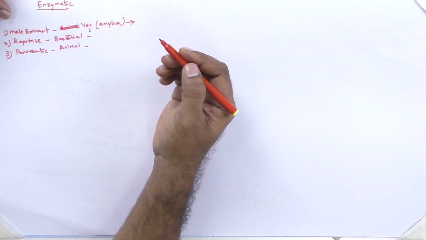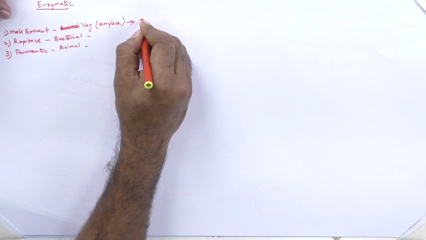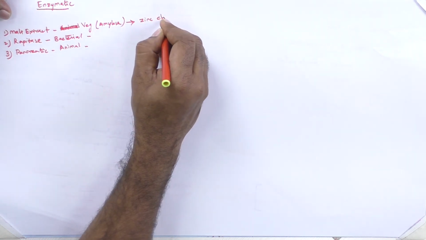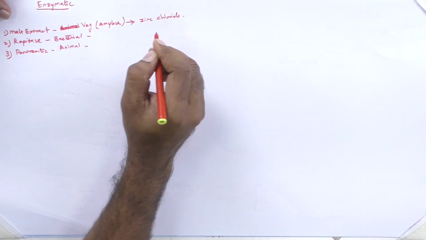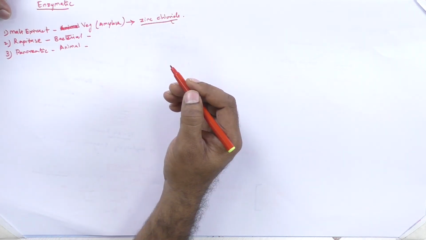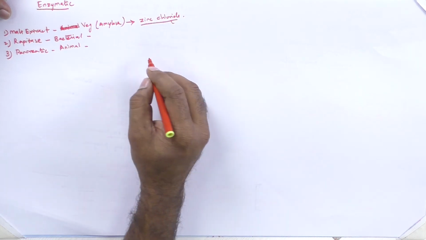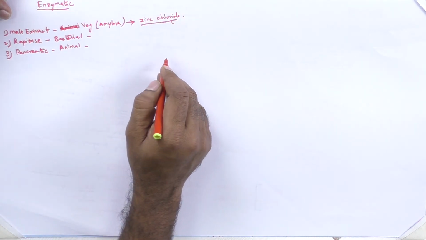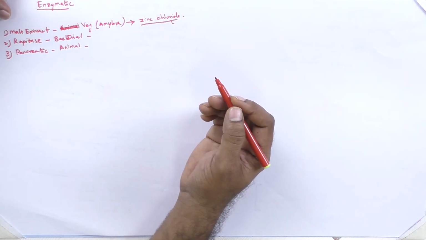When you are using malt extract, that is amylase, it is very sensitive to zinc chloride, which is the common anti-mildew agent added in a size paste.